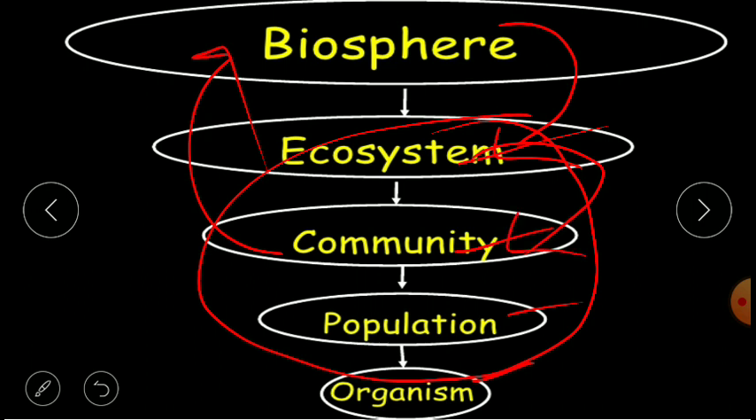Or rather, if you are coming in the opposite way, the biosphere consists of the ecosystem. Ecosystem consists of the community. Community consists of the population, and the population is made up of organisms. So this is all about the biological levels of organization. In the next class, we will study about the ecosystem and its types.